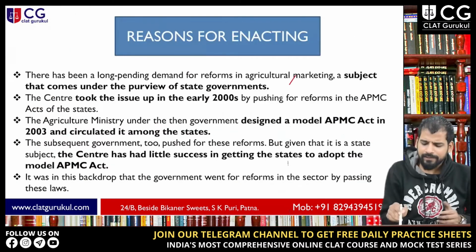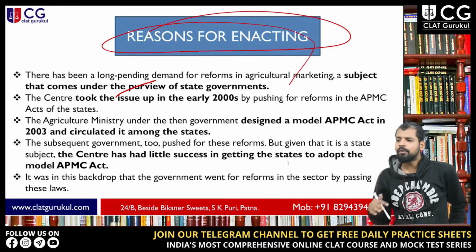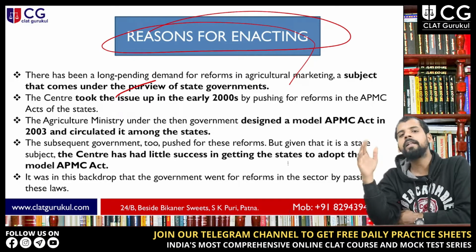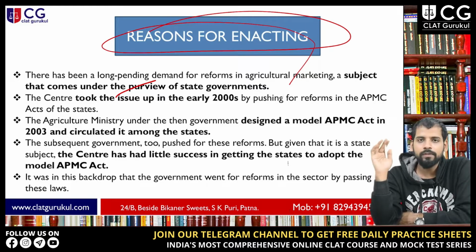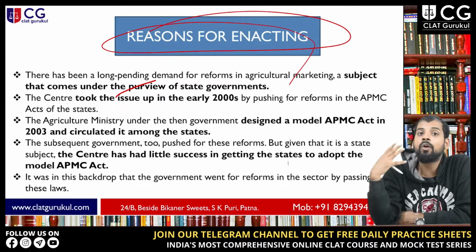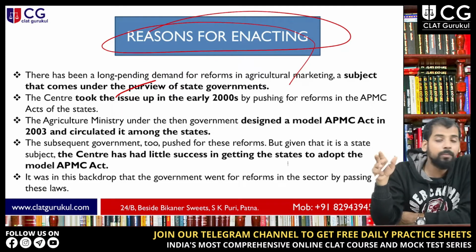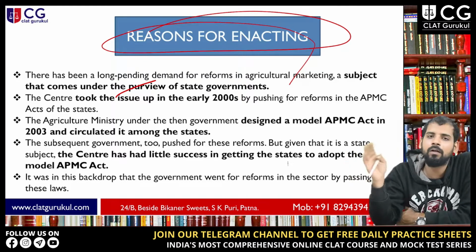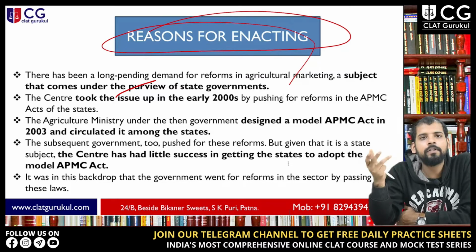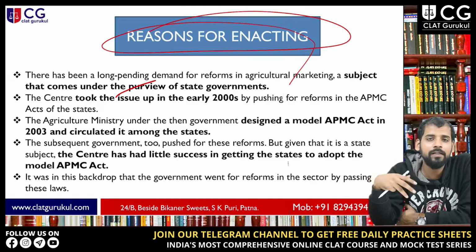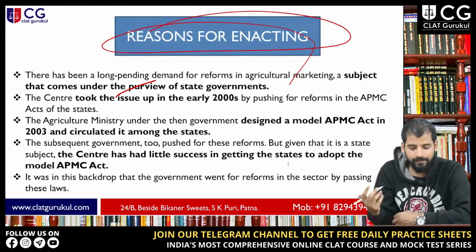Next, what are the reasons for enacting these laws? This whole issue was covered in the early 2000s also, and the Center cannot make such a law because it falls under the state list. There were so many efforts by the central government, but all these efforts failed, because state governments cover agriculture since it comes under the state list, right?